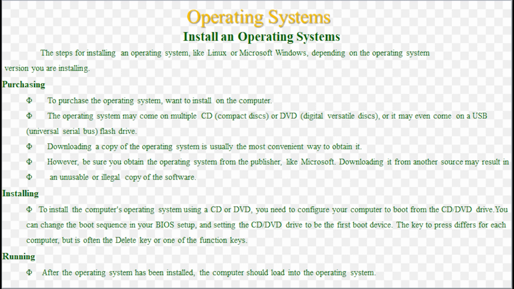If the operating system software came on a USB flash drive, you need to configure the computer to boot to a USB device as the first boot device. Once the computer is configured to boot to the proper device, the computer should load the operating system installation program and guide you through the install process.